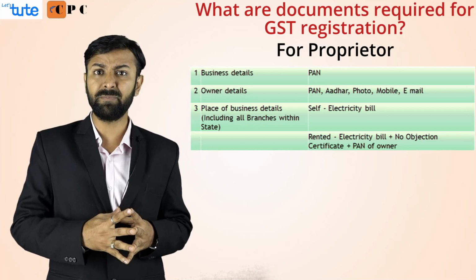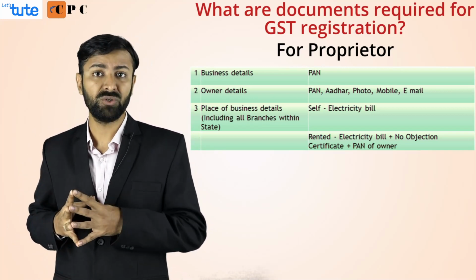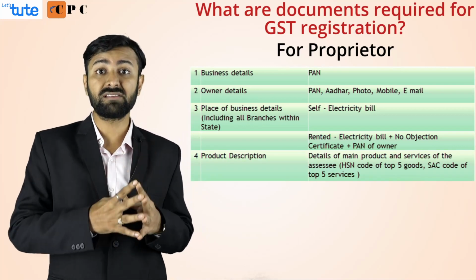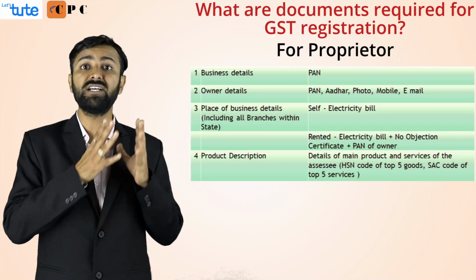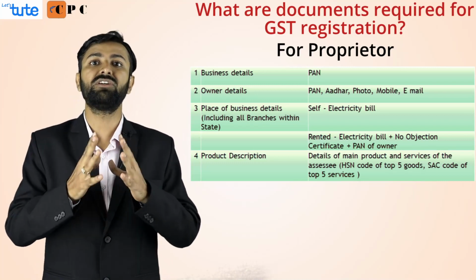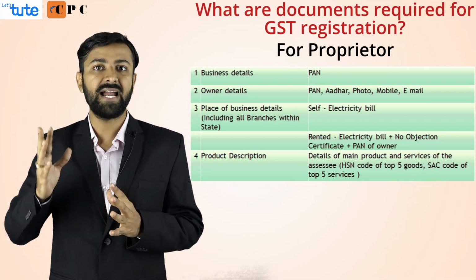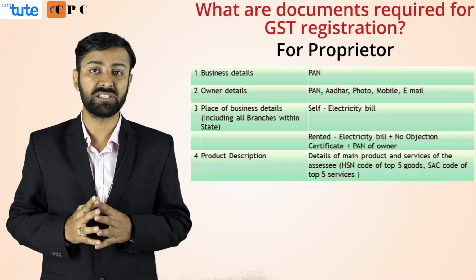If it is a rented premise, then you need to have a rent agreement and also the NOC from the owner. Next, the product description. Whatever goods or services that you are going to deal, you need to have the SAC code for services and HSN code for the goods that you will be dealing, because these details are added in your GST registration and it plays a very vital role when you start your business.